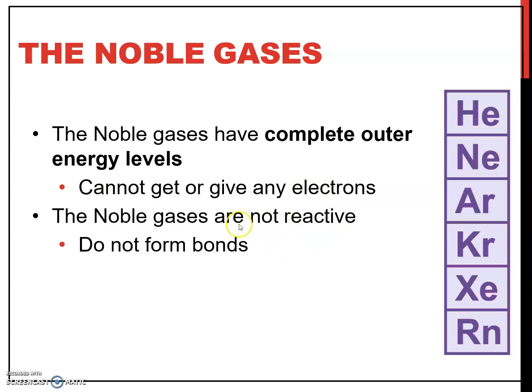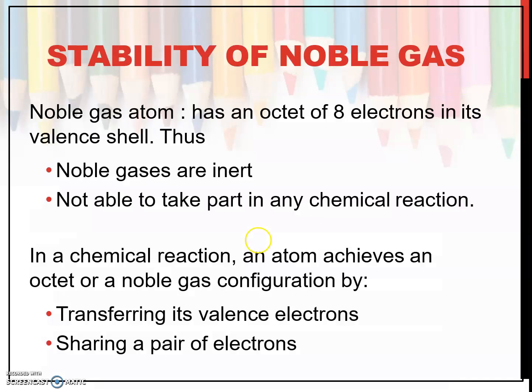That's why the noble gases are not reactive and cannot form bonds with other atoms. For stability, the noble gases have an octet of 8 electrons in their valence shell. Therefore, the noble gases are inert and not able to take part in any chemical reaction.